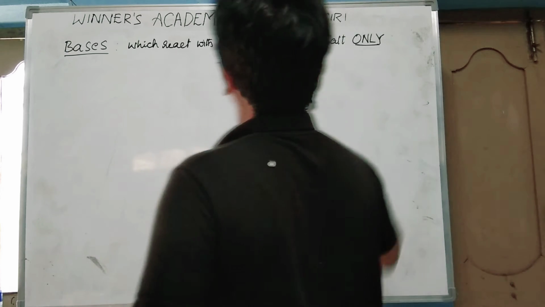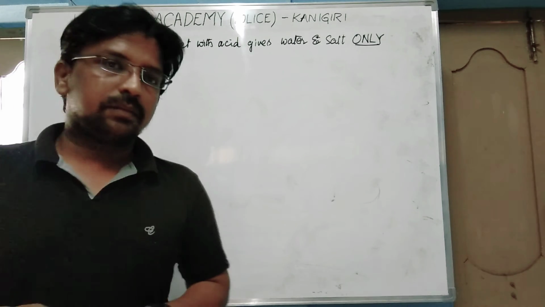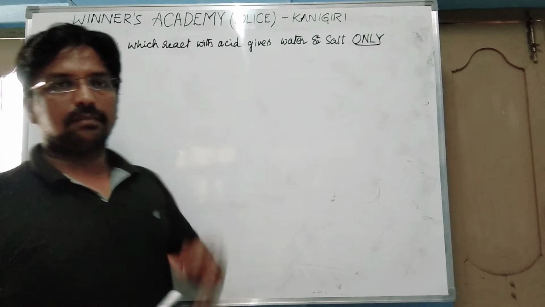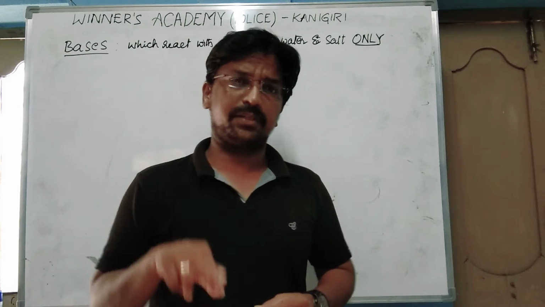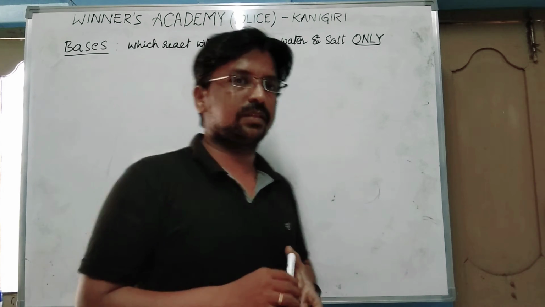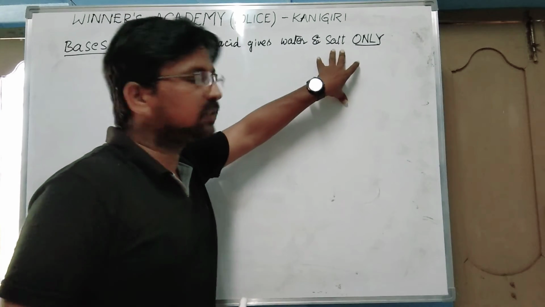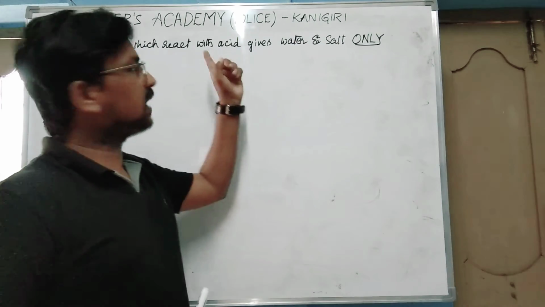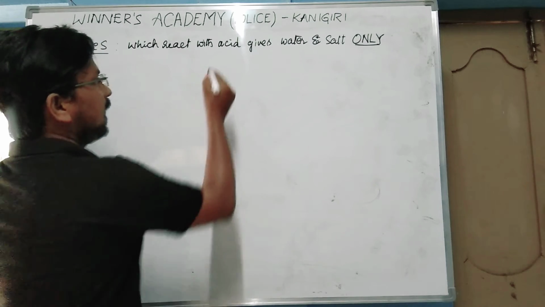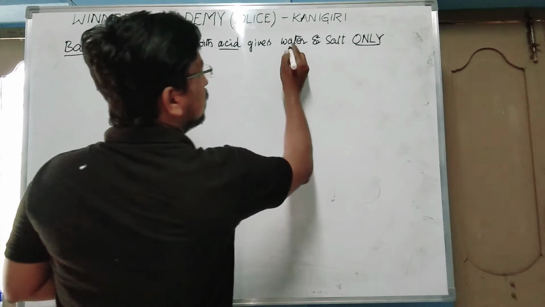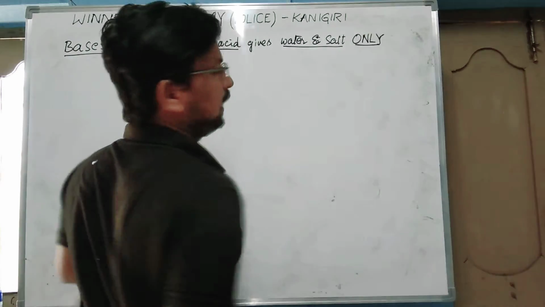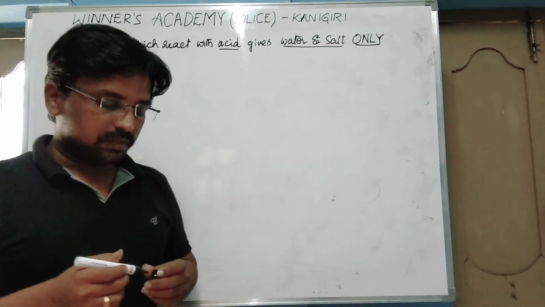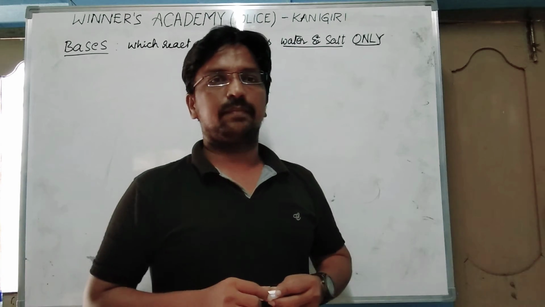Water and salt only. So bases are nothing but substances which give water and salt only when they react with an acid. When they react with acid, they give salt and water only.